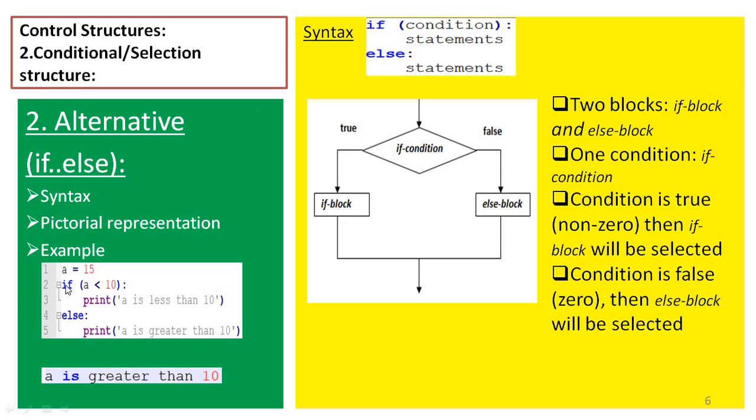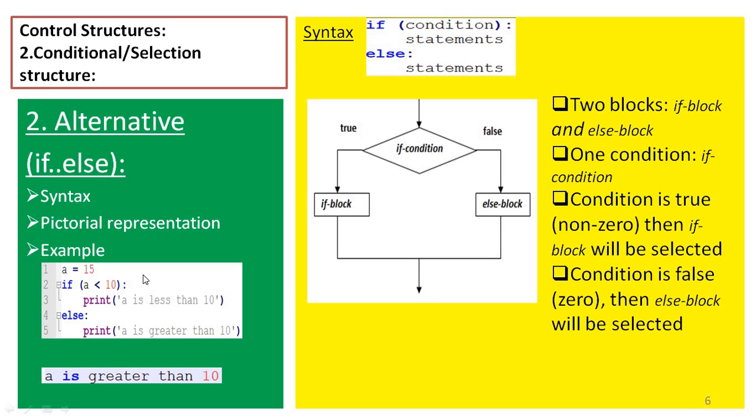See that example. Here we have 5 lines of code. In the first line, value 15 is assigned to A. Then we have an if condition. Here I am checking whether the value of variable A is less than 10 or not. If it is, I want to print the message A is less than 10. Else, I want to print the message A is greater than 10.